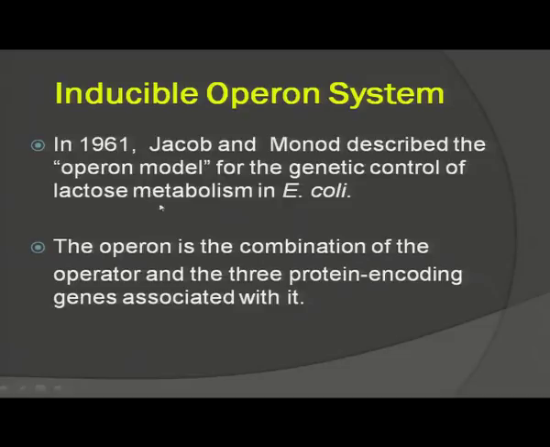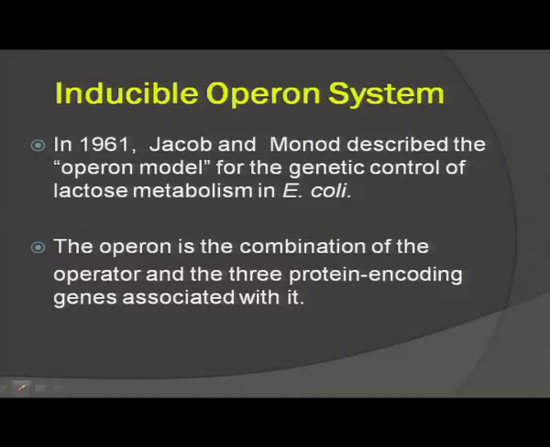Now, the inducible operon system. As I told you, it is the operon system in which the presence of a metabolite induces the gene to express itself to synthesize a protein. In 1961, Jacob and Monod described the Operon model for the genetic control of lactose metabolism in E. coli.